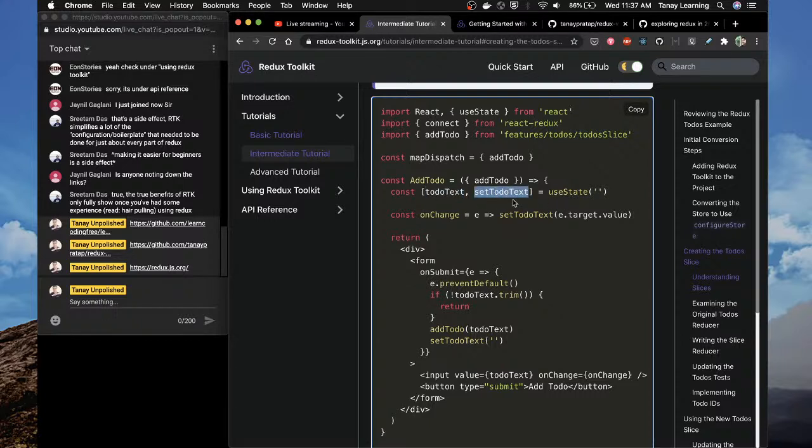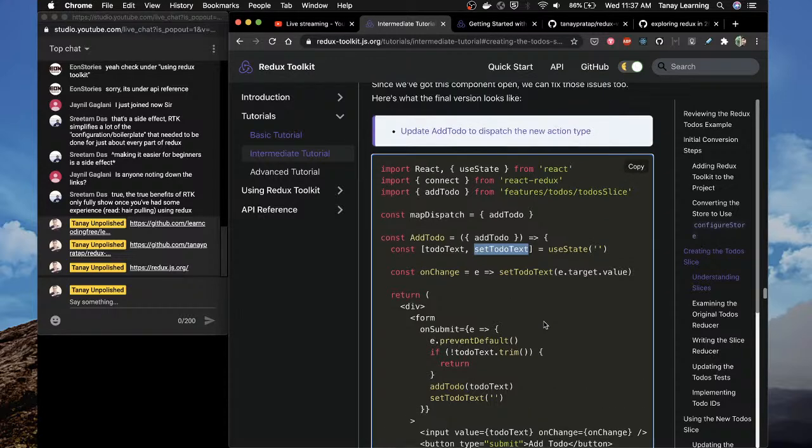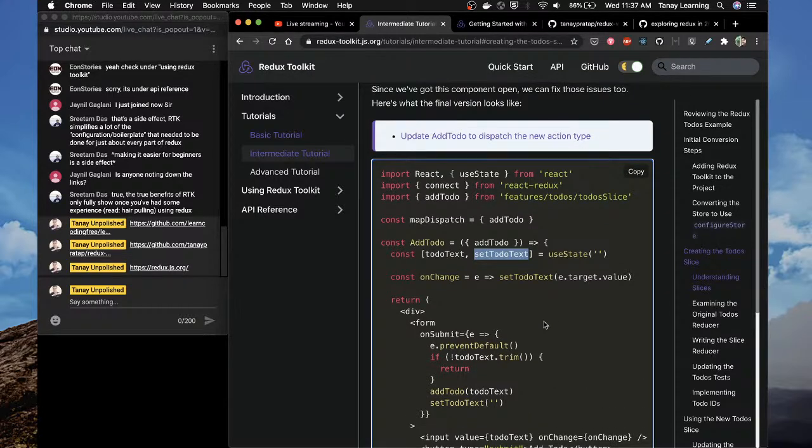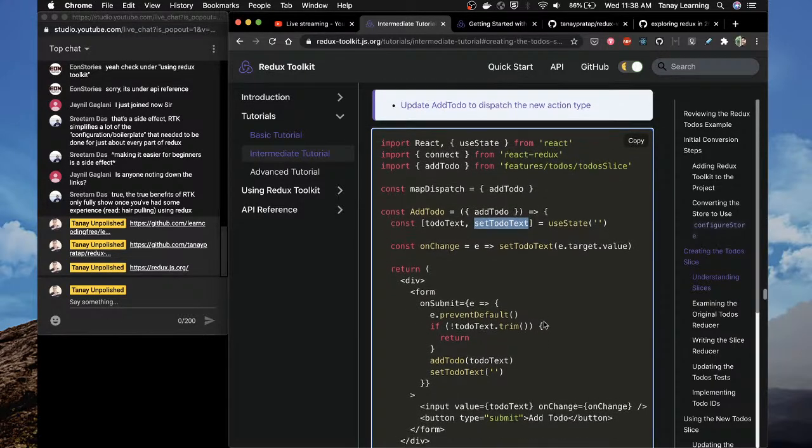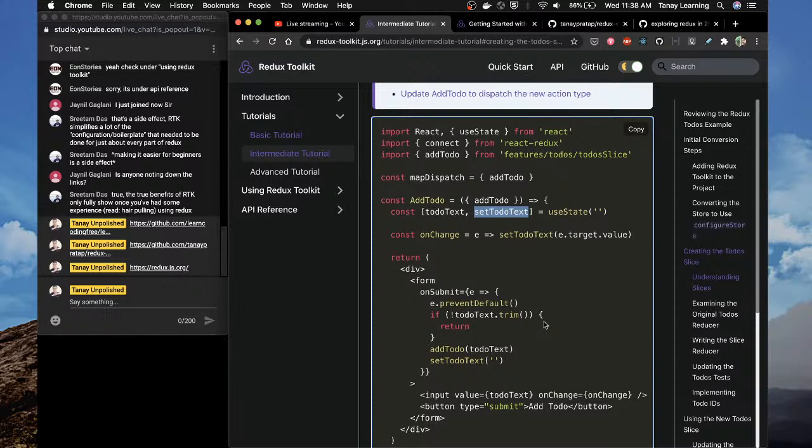Why is this being used here? Okay, this is confusing. Why would you use hooks inside Redux? Because this is not pure.